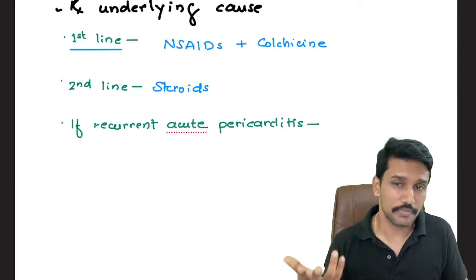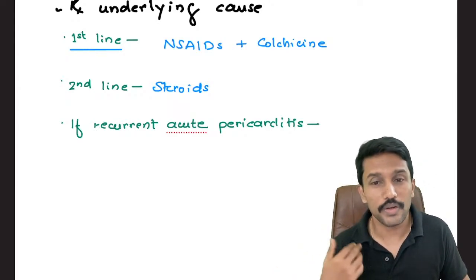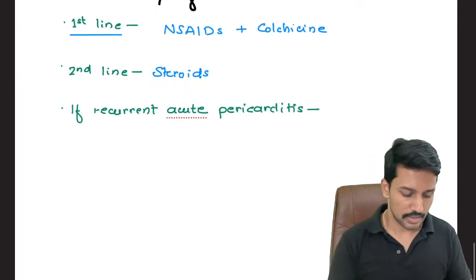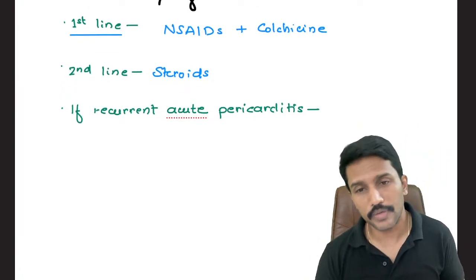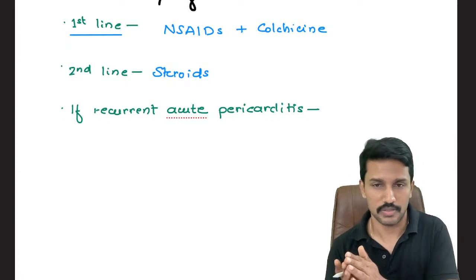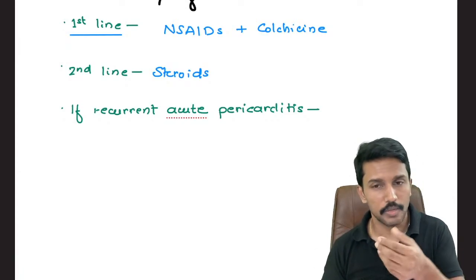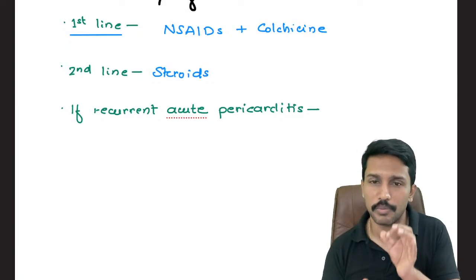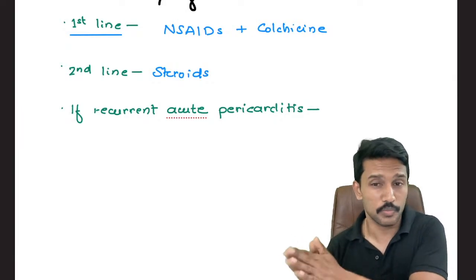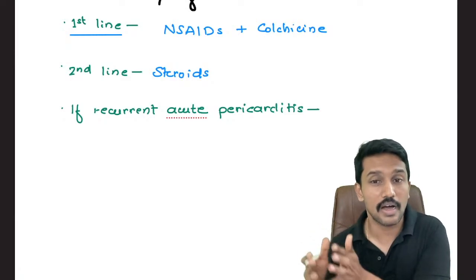But if I do not know, half the cases I do not know what is the underlying cause, how will I treat if it is recurring again and again? So if it is recurring again and again, is that a problem? Well, that is a problem. Why it's a problem? Because whenever pericarditis happens, pericardium is inflamed, and when it heals, it will heal with some amount of scarring. If this happens again and again, recurrent attacks of acute pericarditis, pericardium goes on getting scarred,